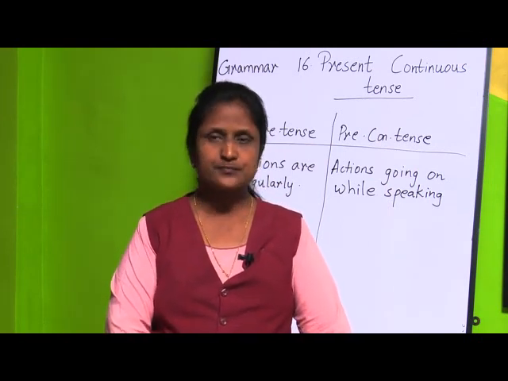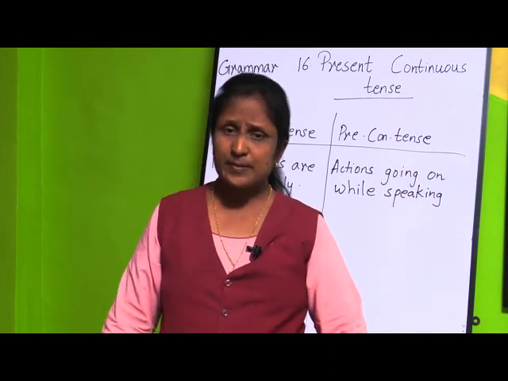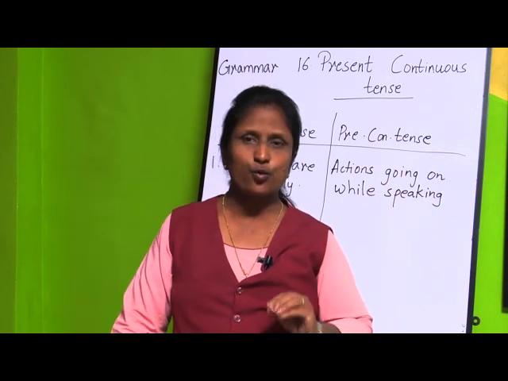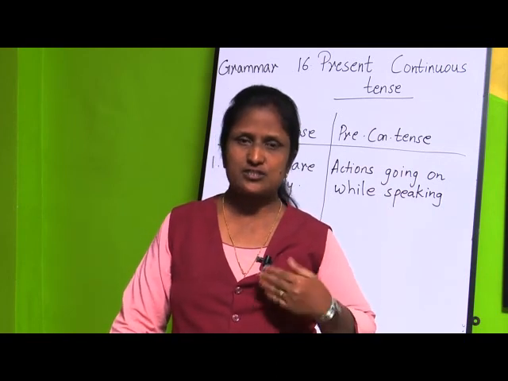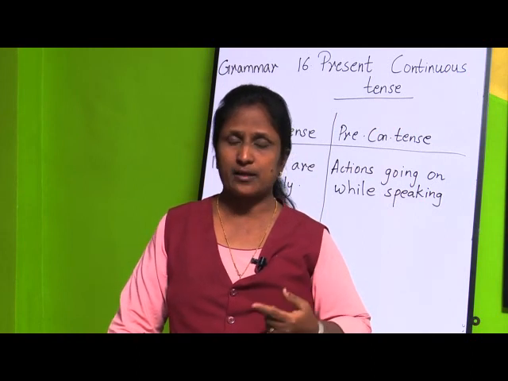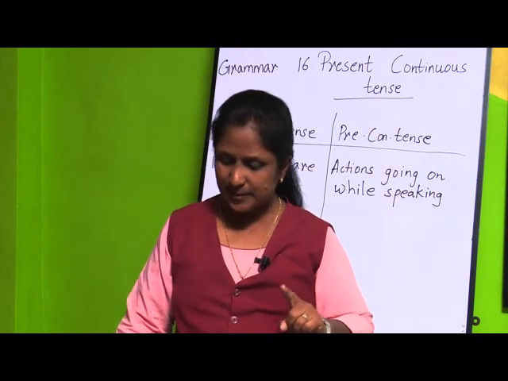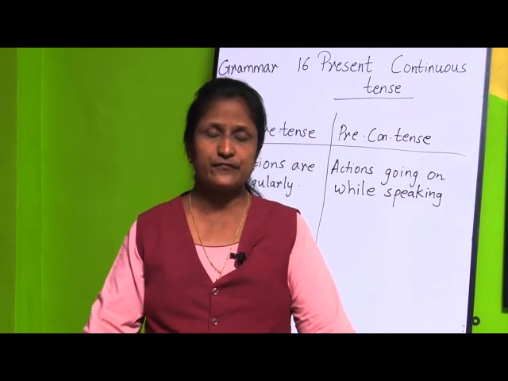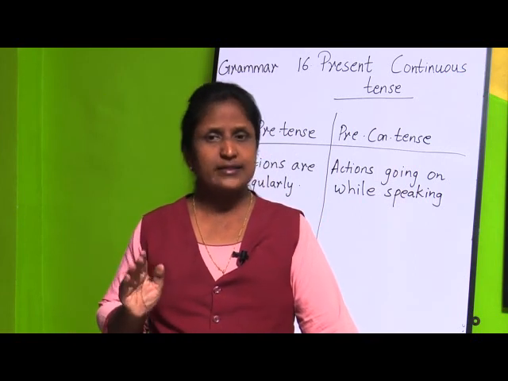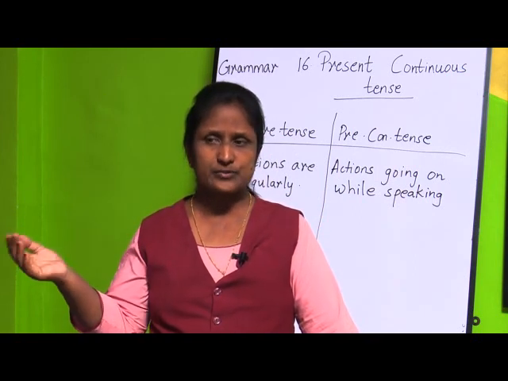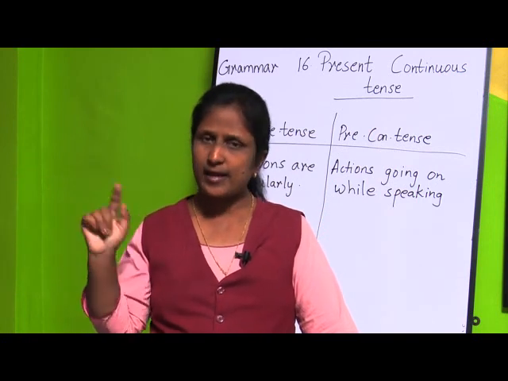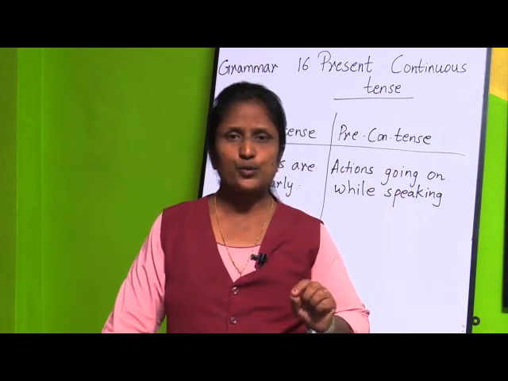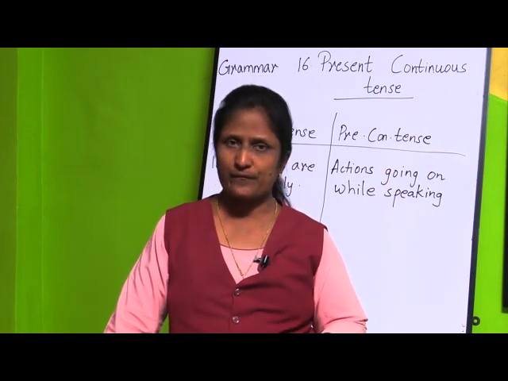So, once again we will recall what is present continuous tense. Present continuous tense is what? The actions which are going on while you are speaking. Now, the first case, how are you going to form this present continuous tense? If we use am, is, are, then you are going to use the other verb, and there you are going to add ing to the verb. Second case is what? You are going to add ing to the original form of the verb.